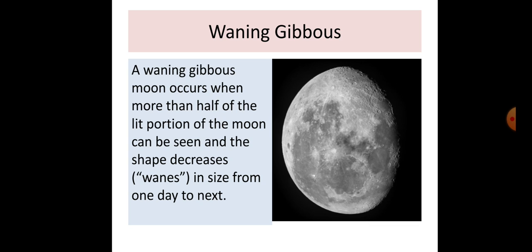That means after full moon, our lighted part starts to decrease. After decreasing, the first shape's name is waning gibbous. Waning means decreasing and gibbous means greater than half and smaller than full circle.